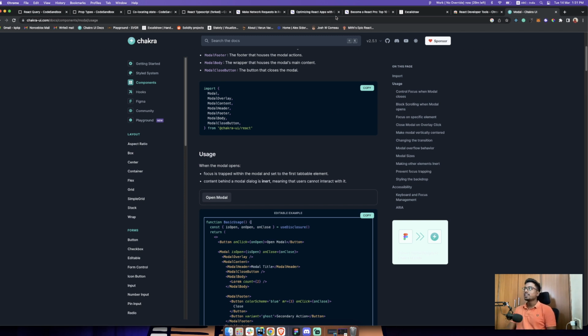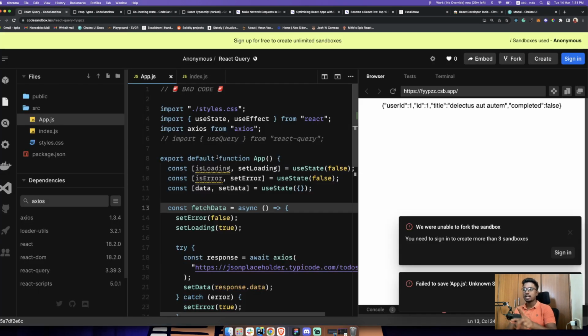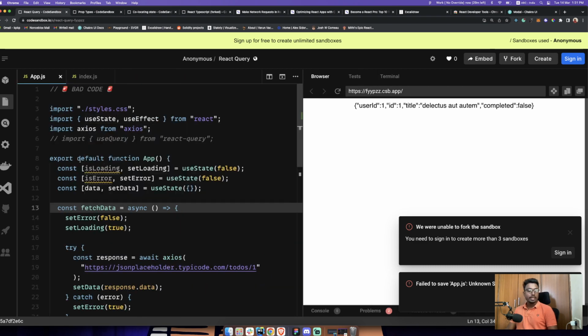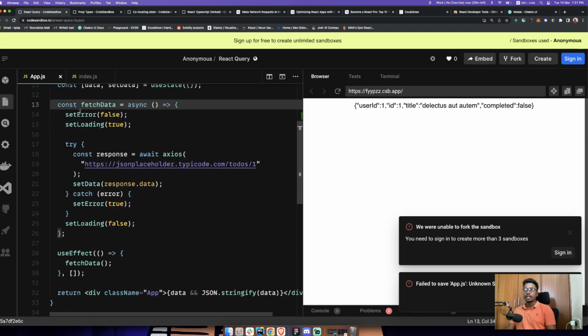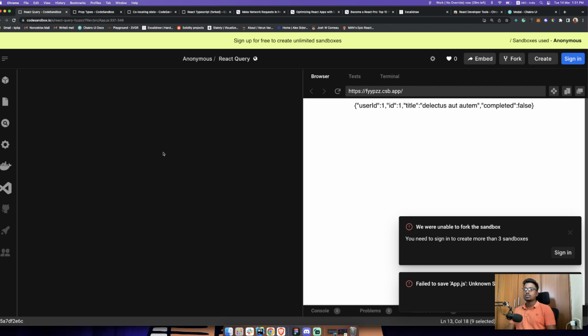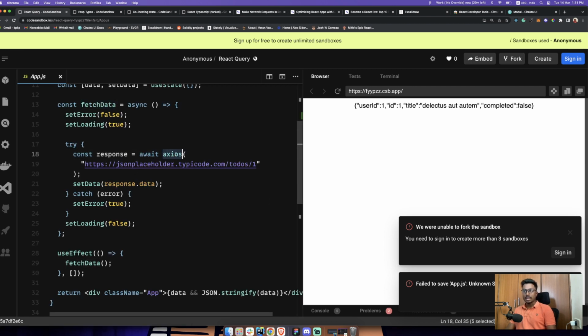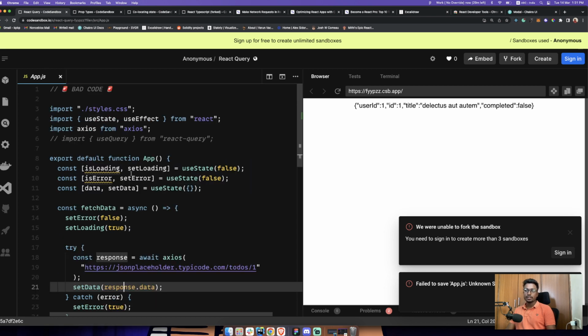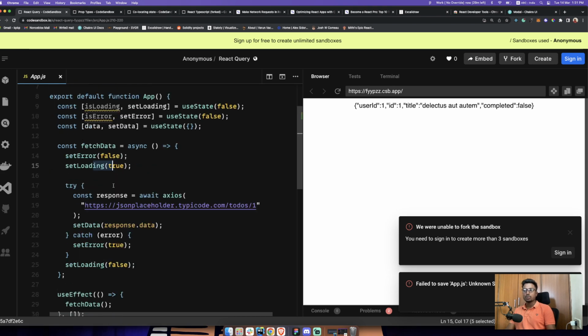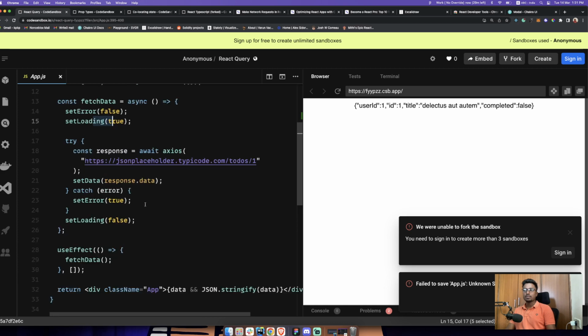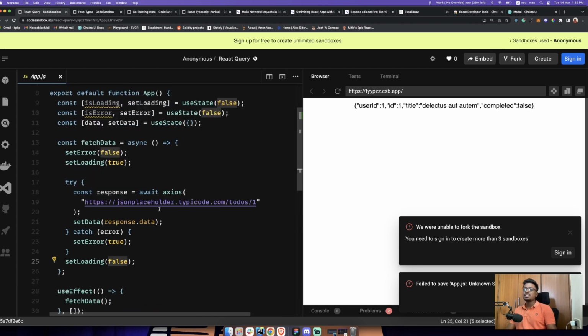And then at last I have one thing, start using React Query, guys. Just one last thing. Here I have an example for you. Let's say you have to make an API call and get the data. This is what we usually do: we write a fetch function, we use Axios, we write the API endpoint here, we get the data and then update it here. Then we have isLoading and isError states, we set those, and finally we set loading to false. The basic stuff. This is what we all do.